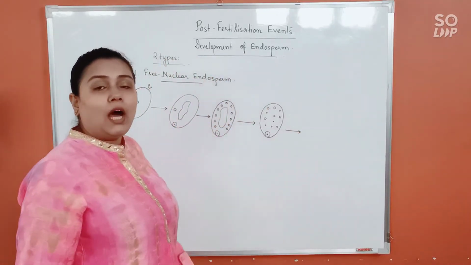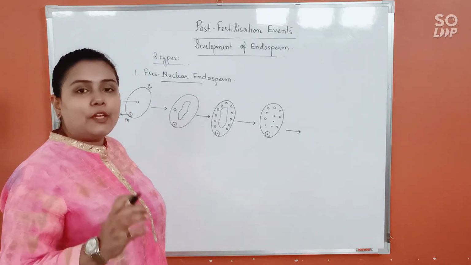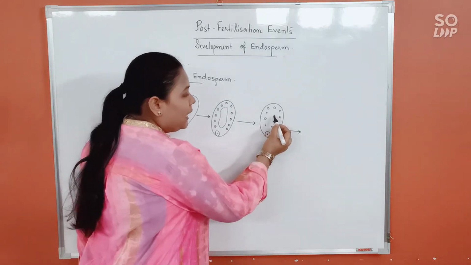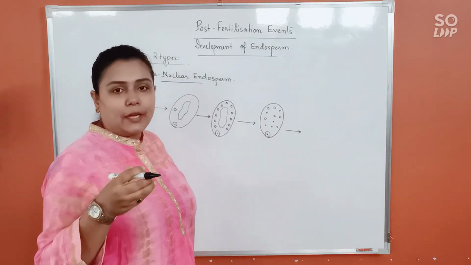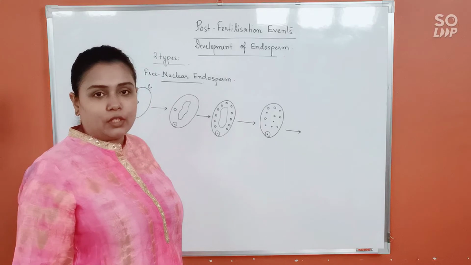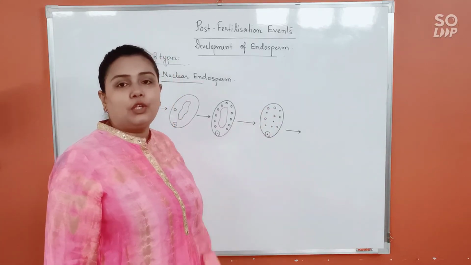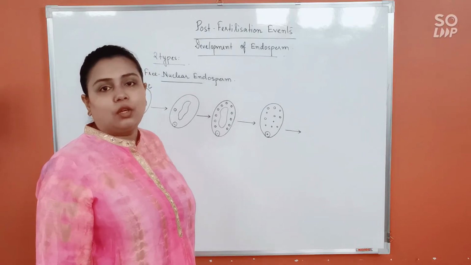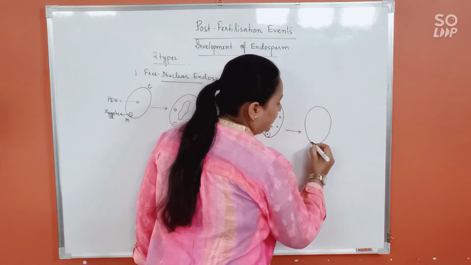Only then wall formation will start, that means cytokinesis will begin. Each of these nuclei will start getting surrounded by thin peripheral cytoplasm followed by cell wall formation. That's when this part will convert into a solid tissue. This is how it will happen.